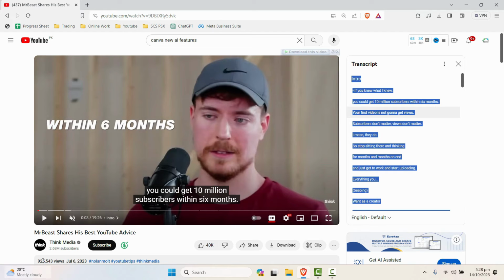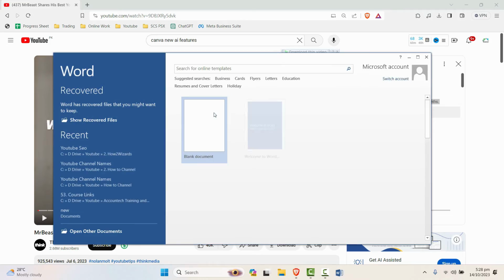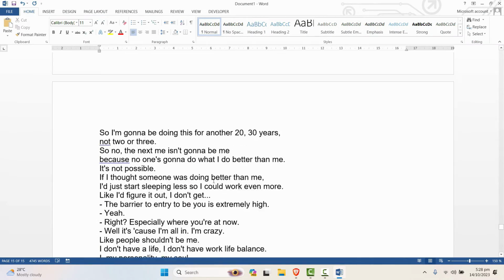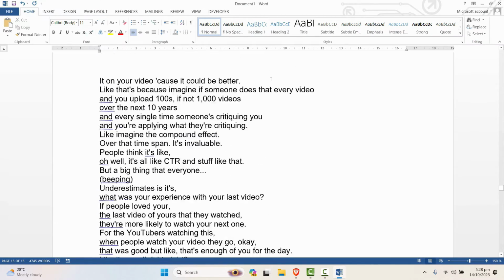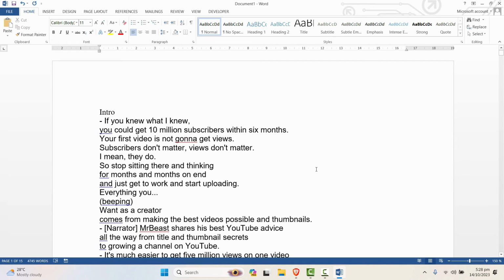Now you can simply copy this and paste it in the Word document, paste it right here. Now we can see that all of the transcript word by word is saved in a document, and this is the simplest possible way to download this transcript.